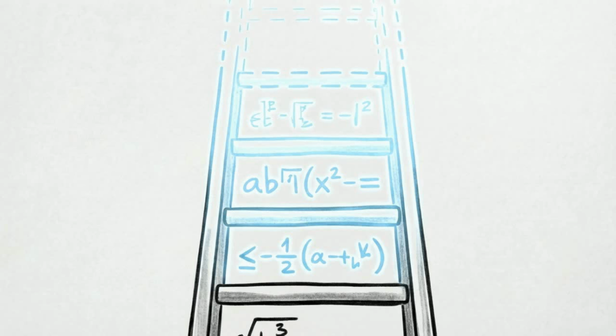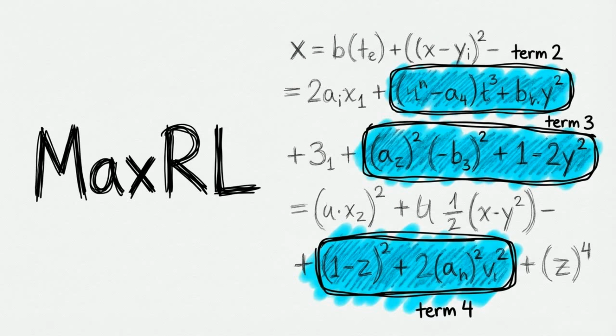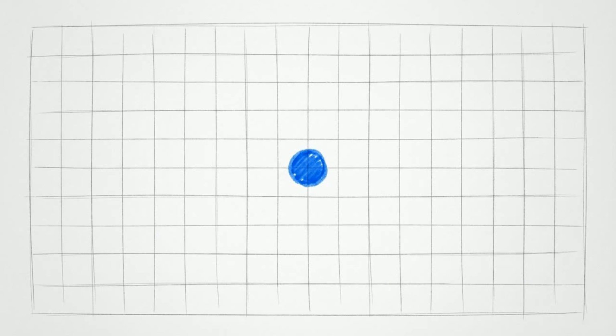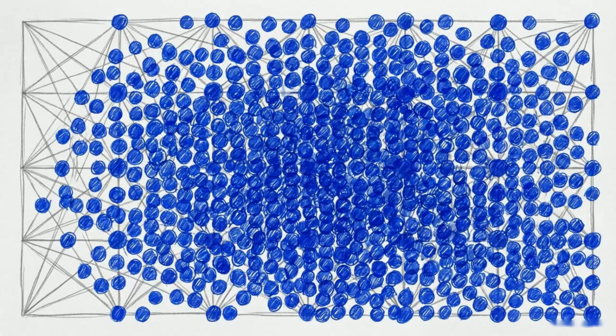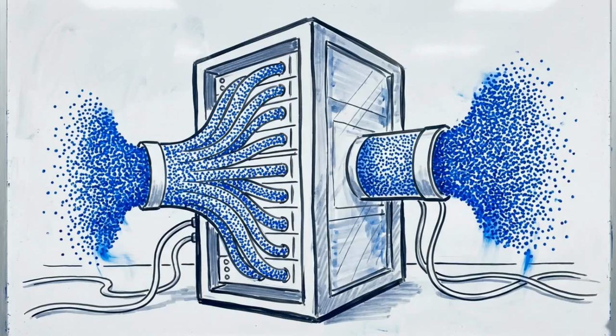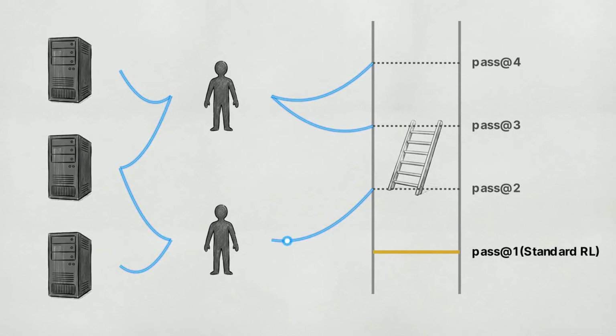If we know those higher order terms are missing, we need a way to construct the rest of the mathematical ladder. This is the purpose of maximum likelihood reinforcement learning, or MaxRL. It is a framework designed to approximate the full likelihood objective by calculating those missing higher order terms. MaxRL achieves this through increased sampling. It allocates more computing power to run multiple simultaneous rollouts, generating parallel attempts for every problem. This injection of compute provides the data needed to fill in the blanks.